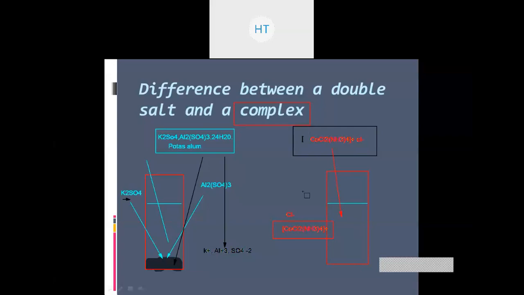So a complex is nothing more than a system which when added into water is not going to be completely ionized. Rather, it is not even going to give you the test for all the ions which are present in that particular complex.